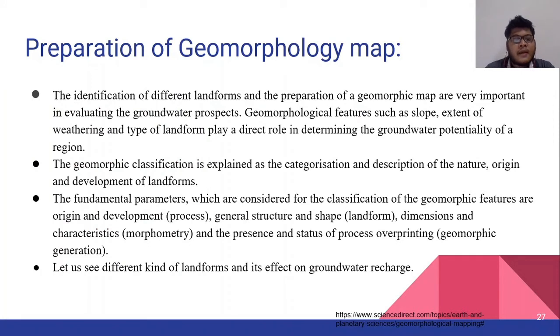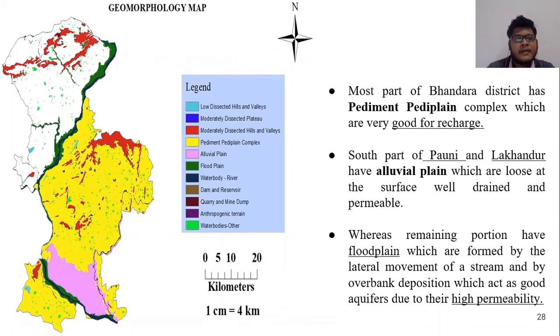Geomorphology map. The identification of different landforms and preparation of the geomorphic map are very important in evaluating groundwater prospects. The geomorphology map was also downloaded from the Bhuvan website as a shapefile, and later it was converted to a raster file and extracted to get the final map.